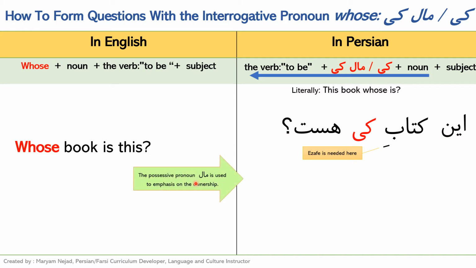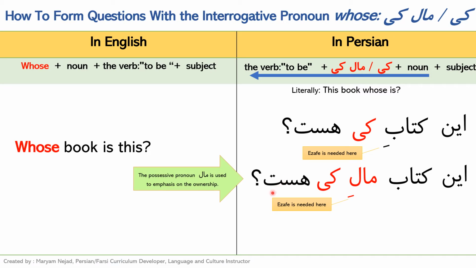But now we want to put more emphasis on the ownership. Then we need to use the possessive pronoun mal. We have already learned this in the previous lesson. All right, so it's going to go as in کتاب مال کی هست. So in کتاب, no اضافه here, مال کی هست. So here the possessive pronoun mal will get an اضافه.